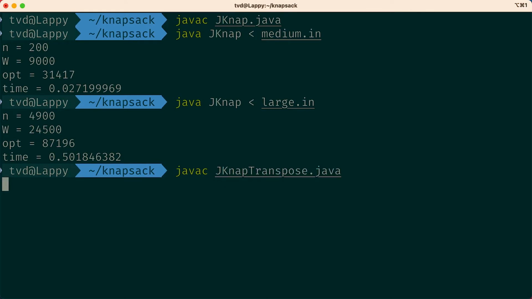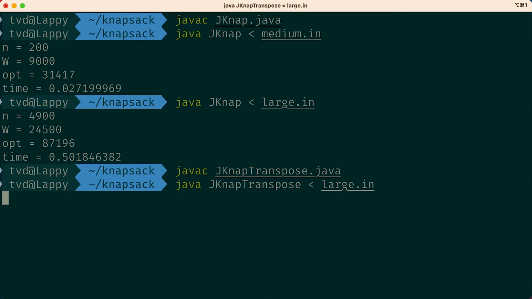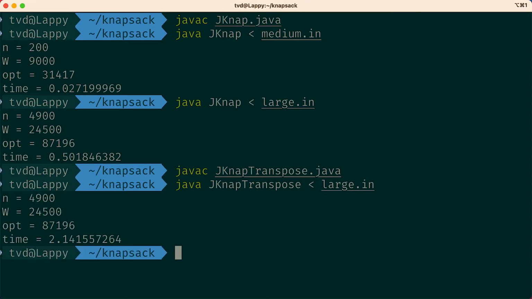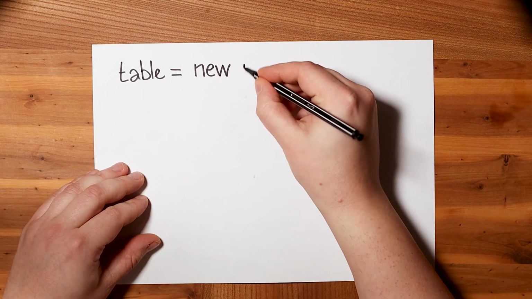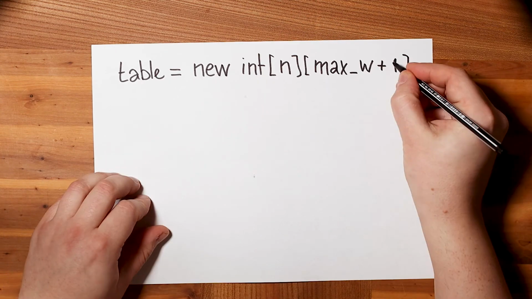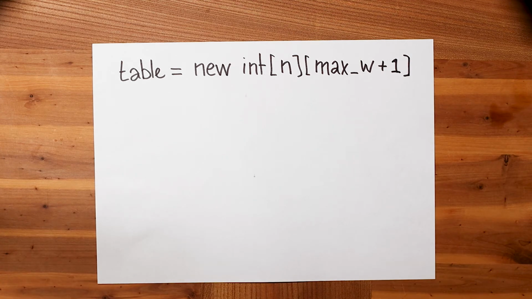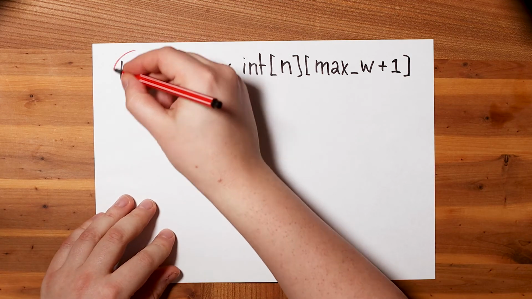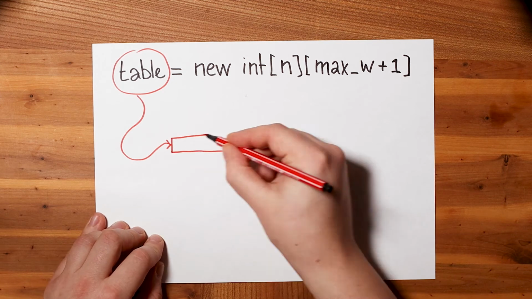Okay. Welcome back. Do you have your answer? Let's see. Oh, this is much slower. It runs for almost 4 times as long, but why? Well, let's think about what this line means. This is the first version I'm showing you here, the fast one. What does this look like in memory? We have an array, so that's really just a pointer to a block of memory somewhere.